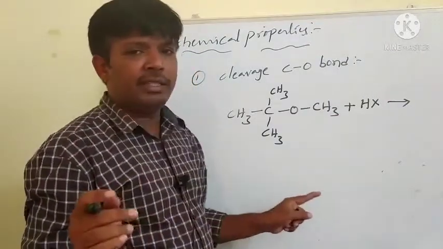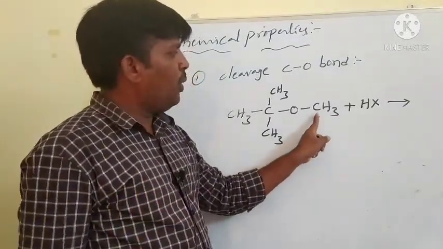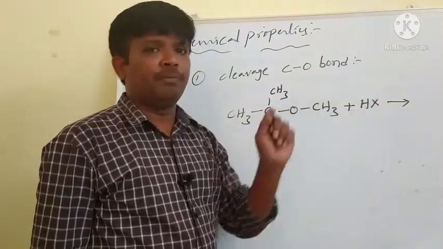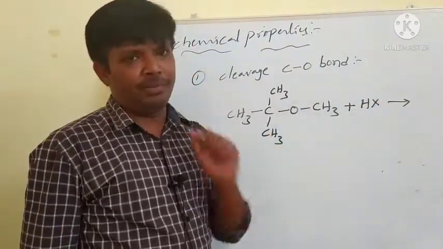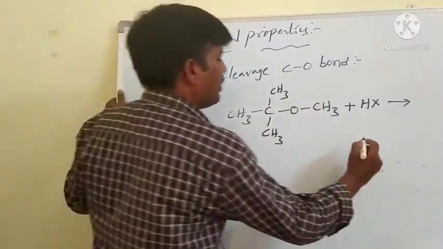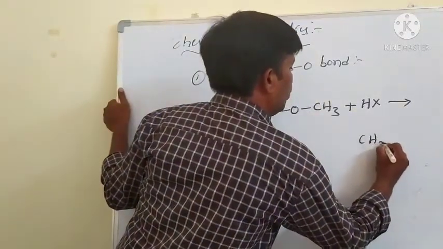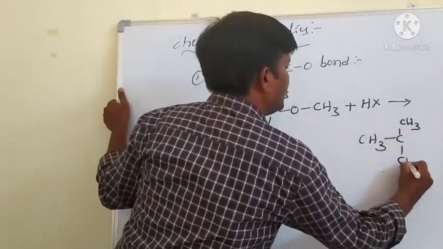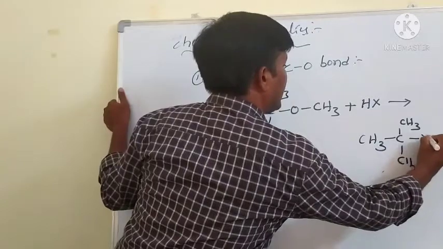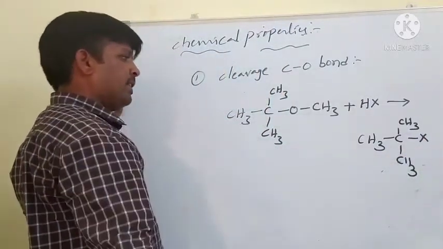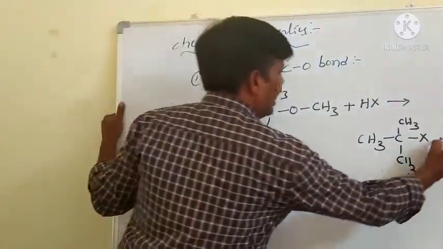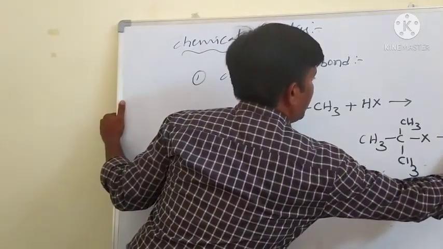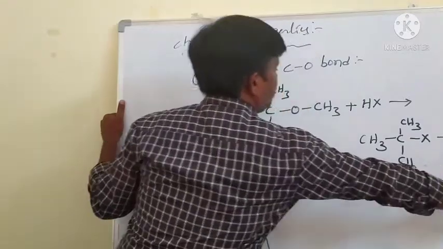According to that, here also the lower alkyl group should form CH3X, but that is not formed. Here the main products are: the higher, tertiary alkyl group is converted to alkyl halide, and methyl forms alcohol.